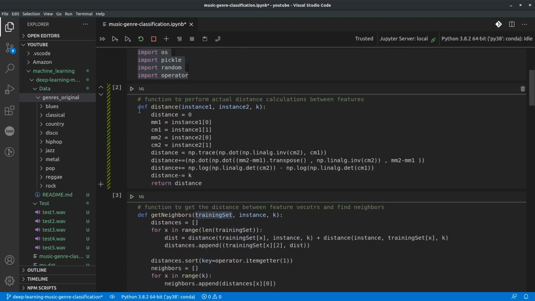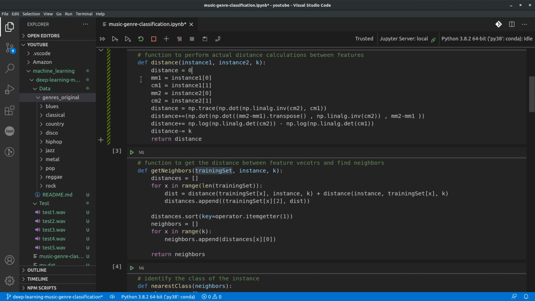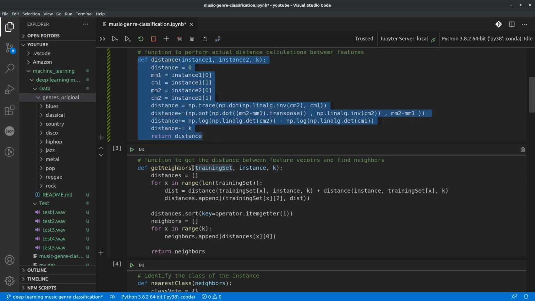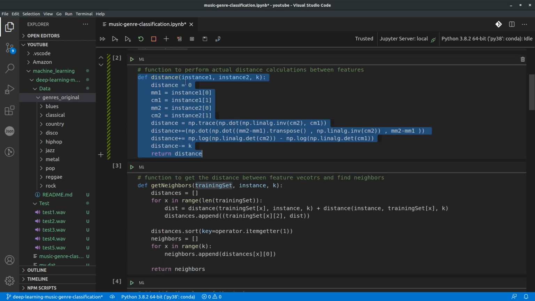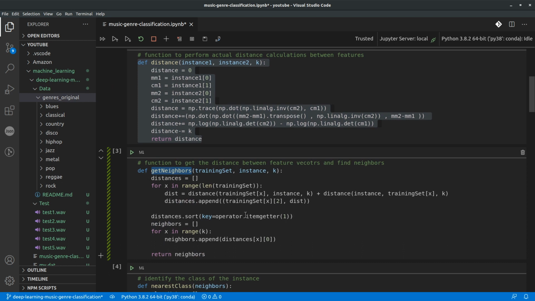So we have broken down our code into different functions. This one is a function that gets used to calculate the distance between the two neighbors, and this is the get neighbor function, which uses this distance function here to get the distance between the two neighbors.